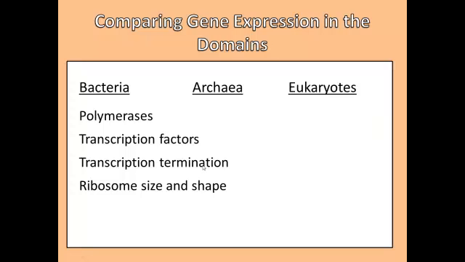On to the most obvious difference, the nucleus of eukaryotes. This allows eukaryotic mRNAs time and space to be modified. Prokaryotic mRNAs, whether in bacteria or in archaea, can be translated as soon as they peek out of the RNA polymerase, which is impossible in eukaryotic cells because of the nuclear membrane barrier.